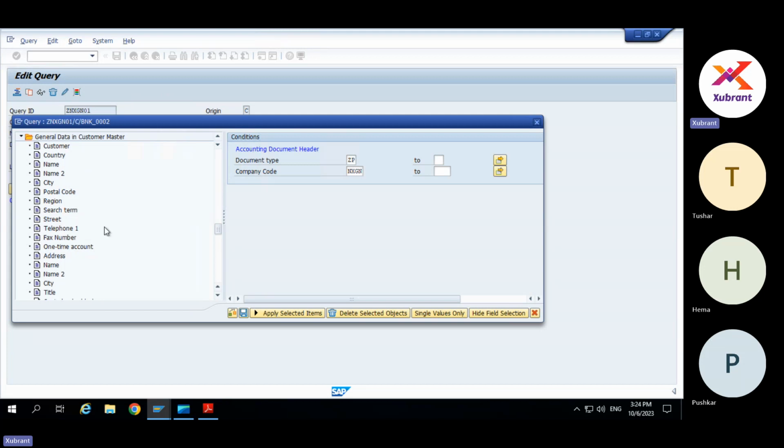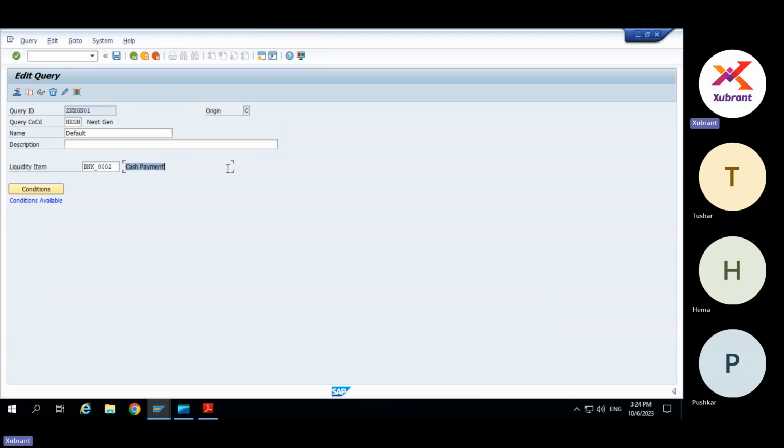So for example, I want to say that whatever I do by document type ZP is to be treated as a bank payment, cash in bank. So in that case, whatever items come in fulfilling those conditions, it will populate the liquidity item accordingly in the FLQ table. So the table we saw.